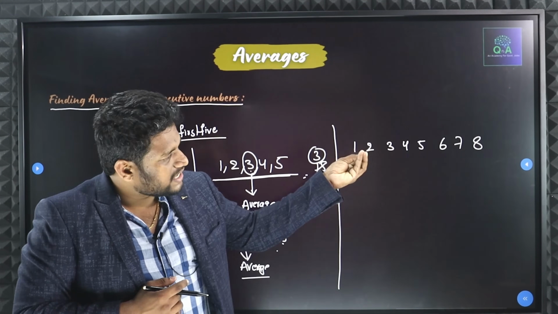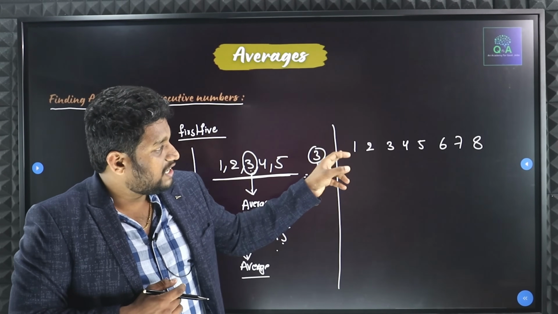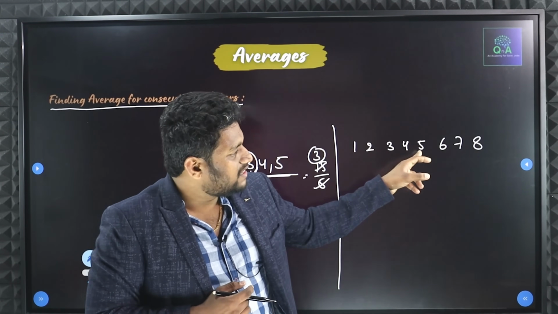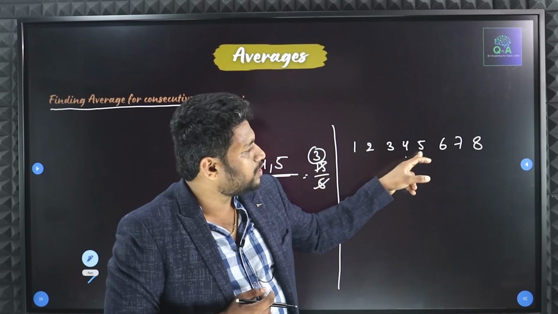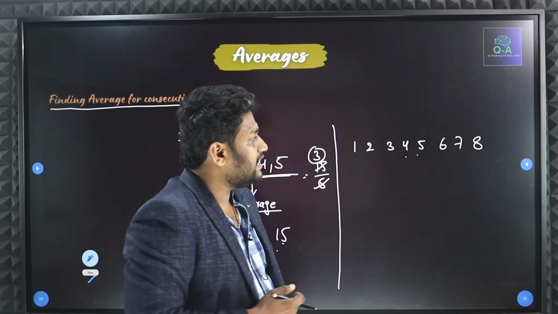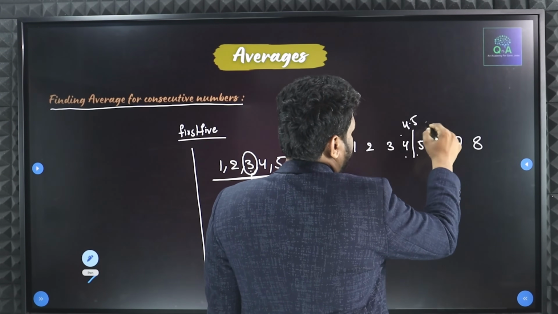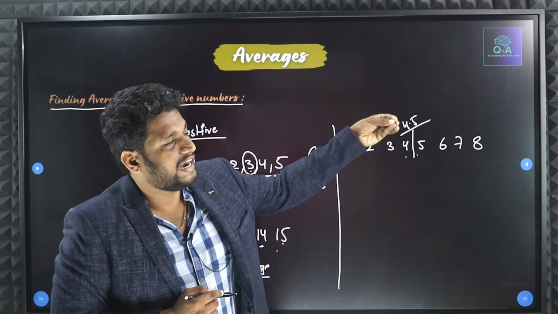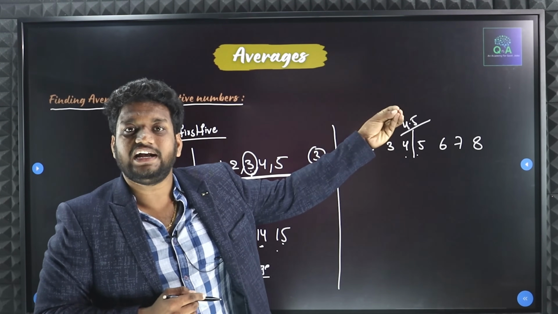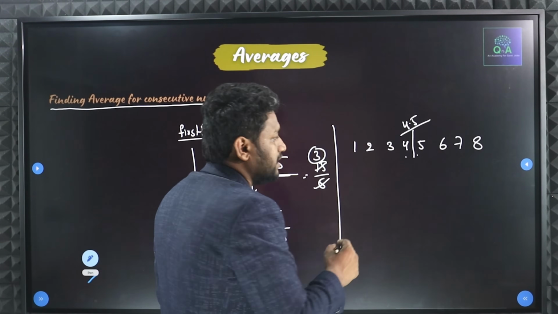For those 8 numbers, I have to find the average. Now, here if you observe, I cannot take the middle number. What is my middle number here? I cannot find it. Here I have 2 numbers which are 4 and 5. I can consider it as 4.5. But if you cannot identify that it is 4.5, then you can do one small method here.